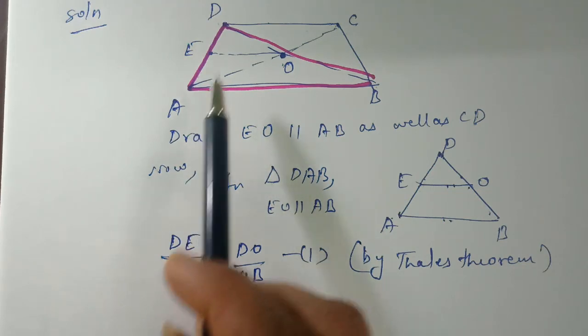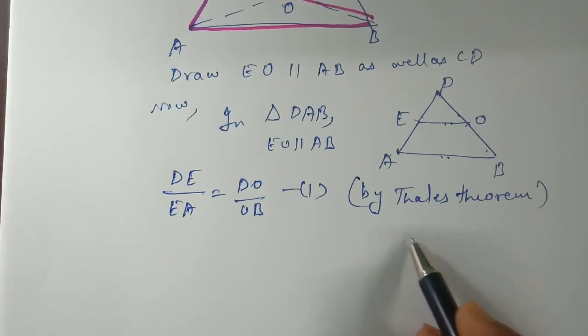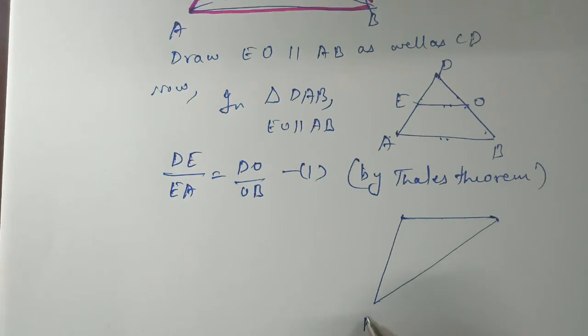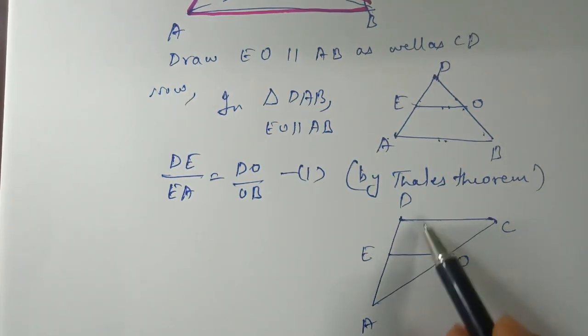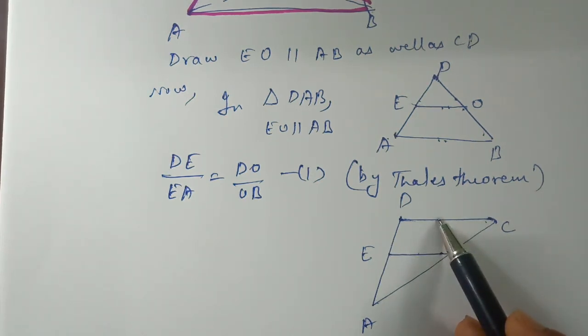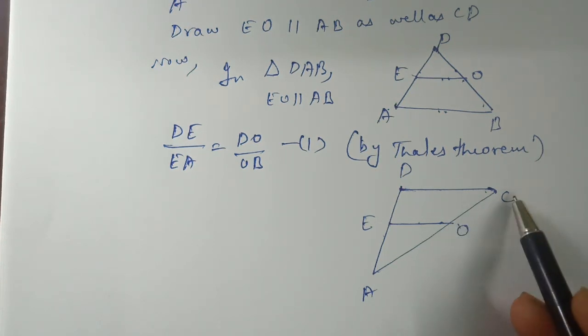Now come to the next triangle. We are going to take the triangle ACD. Let us first separate it. Now we have the triangle ACD and the line EO. If we observe, the triangle is in the opposite direction, which means its base is at the top. EO is parallel to CD, so the other two sides are divided in the same ratio.